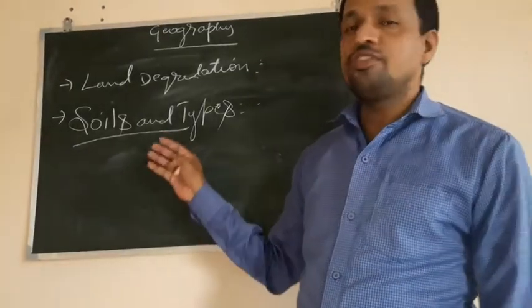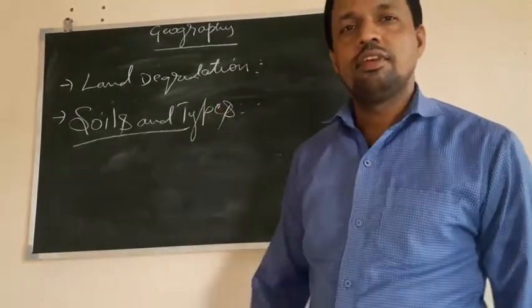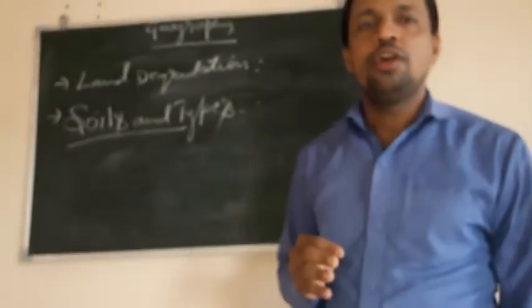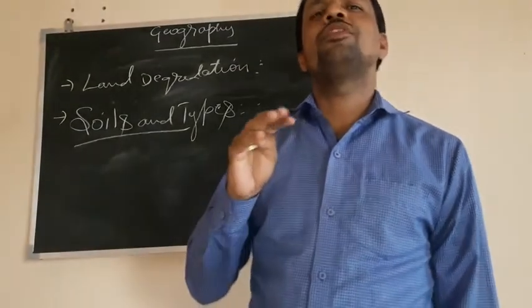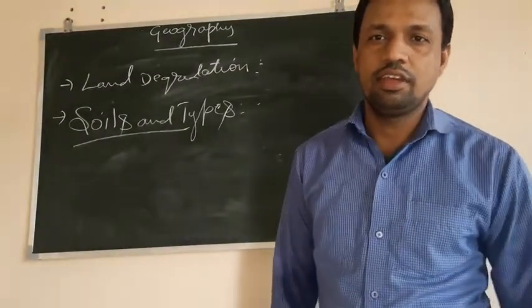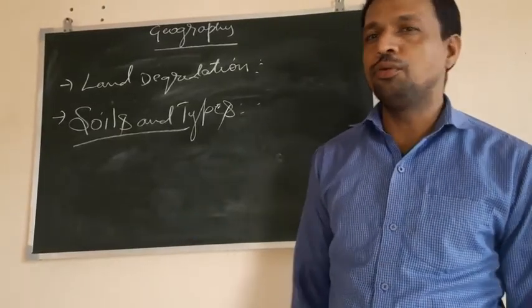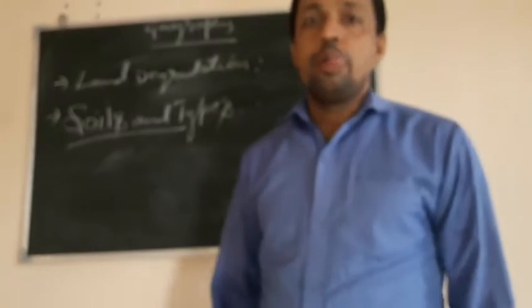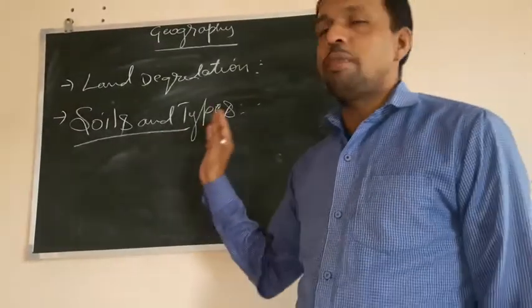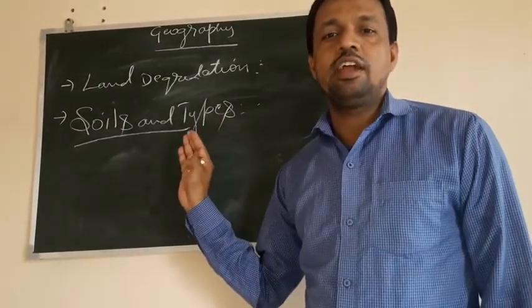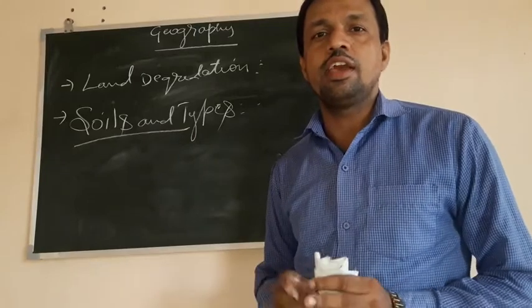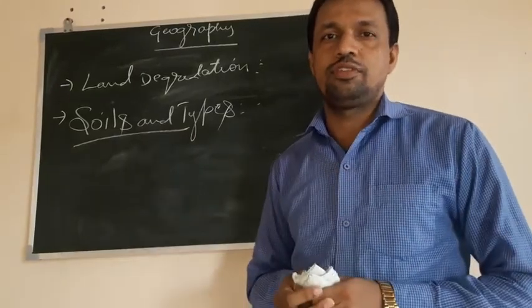So land is the main resource where we do 95% of our activity. Almost everything we perform, we do on the land. Now, soil is an important factor. It is said that a good soil is like a boon to the farmers.